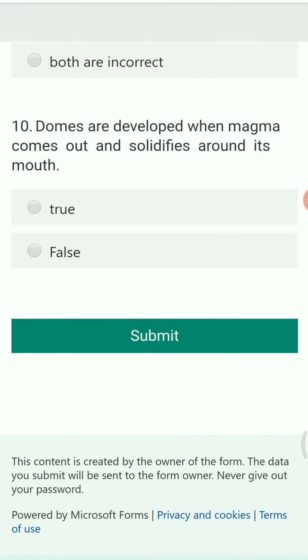Next question. Domes are developed when magma comes out and solidifies around its mouth. So the right answer is true.